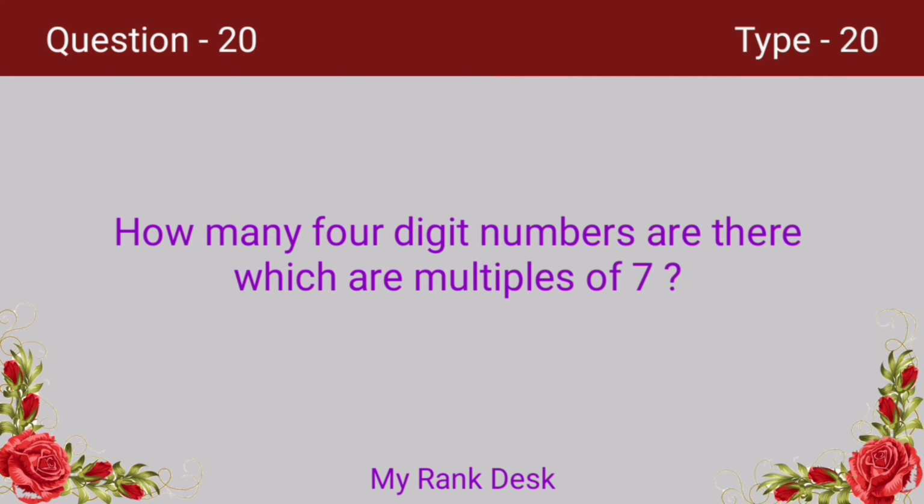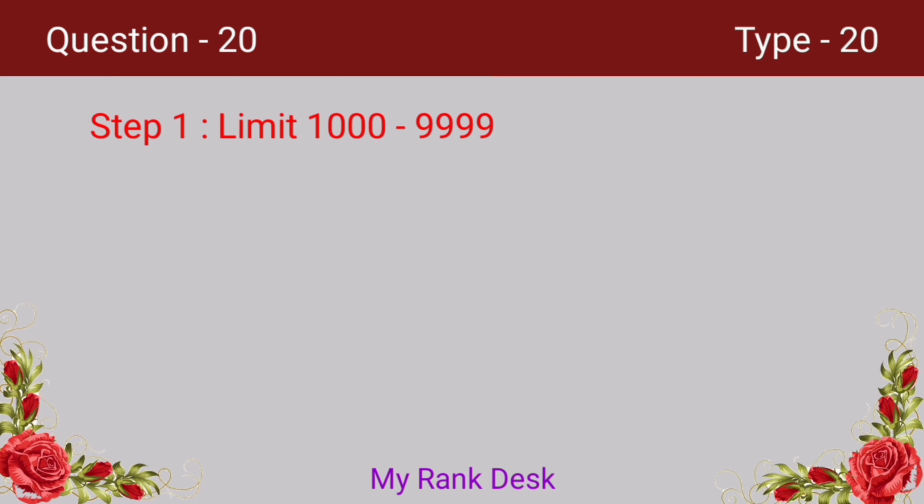How many 4-digit numbers are there which are multiples of 7? Let's see how we can solve this problem. Let's write the lower and upper limit of the 4-digit numbers, that is 1000 and 9999. That is, the smallest 4-digit number is 1000 and the largest 4-digit number is 9999.